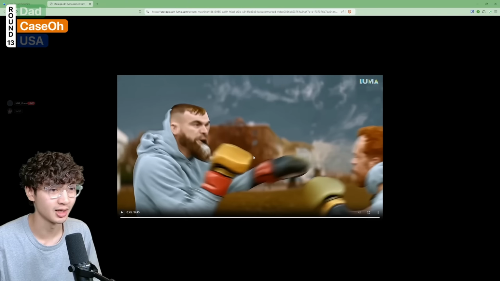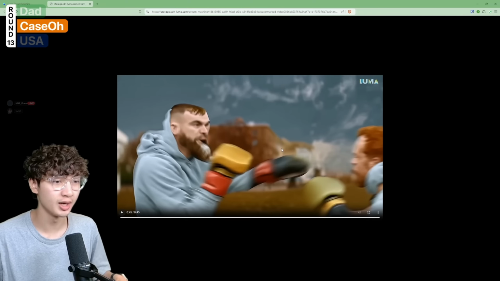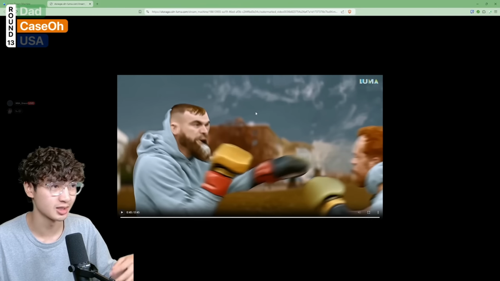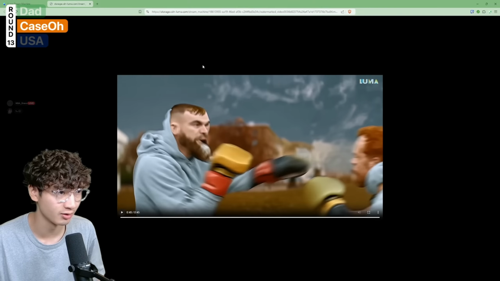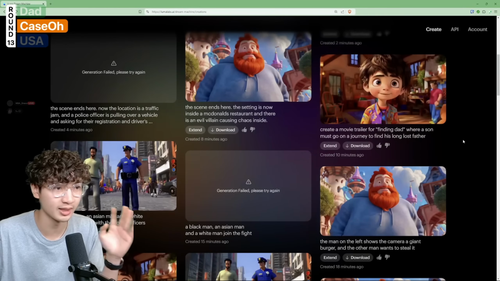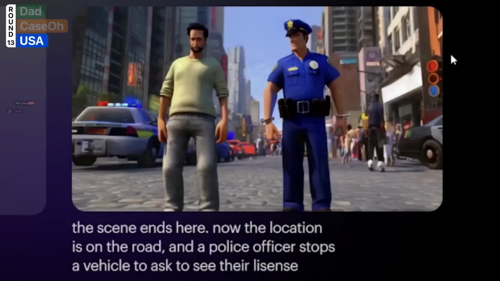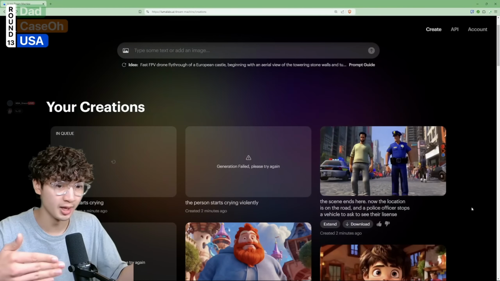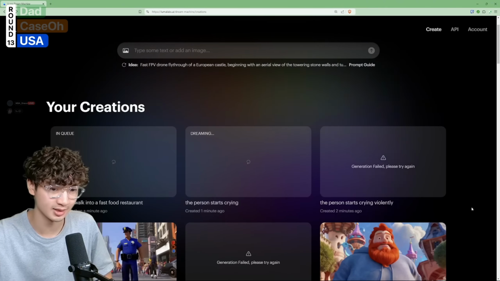How can I get the scene to change? Maybe I say the two men run into a McDonald's restaurant. Let's just take it one step at a time. I think I'm trying to skip too far ahead, and I think the AI is getting confused. Let's just send that, and while we wait for that to load, we can take a look at the police movie trailer. So I asked the scene to end here, and then the location changes to a road, and the police officer is stopping a vehicle to ask to see their license.